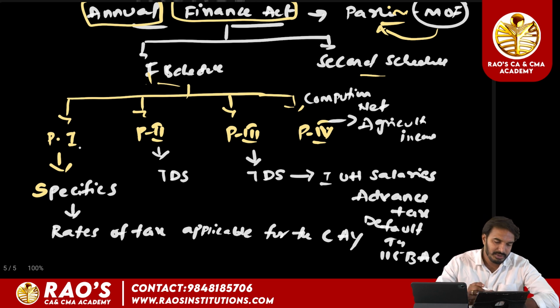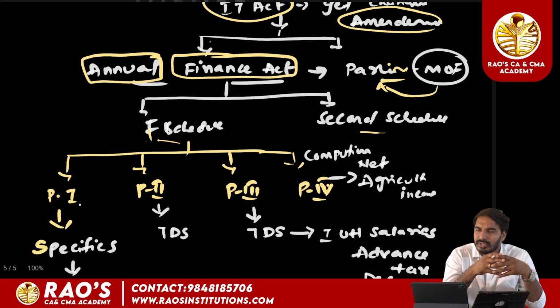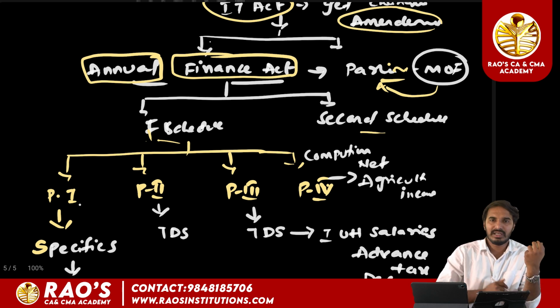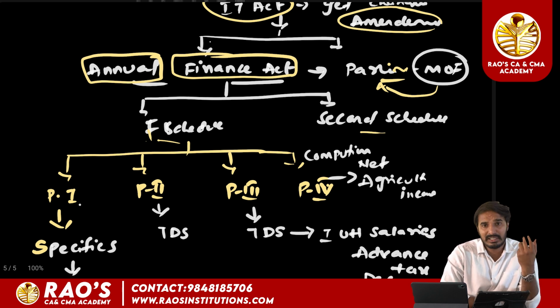So in this first schedule, for example, in previous sessions, when we looked at the meaning of tax, we saw that in order to run a government, the government requires funds. So from where will the government obtain the funds? The government gets the funds from the public. It collects the funds from the public in the name of taxes.